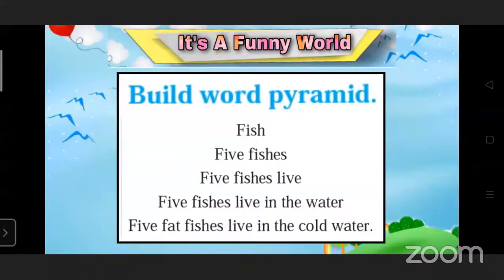Five fishes. Fat fishes live in the cold water. Cold water. Five fishes live in the water. And the last sentence is? Five fat fishes live in the cold water. Very good. So this is our pyramid. With one word, with the word fish, we have made this pyramid.